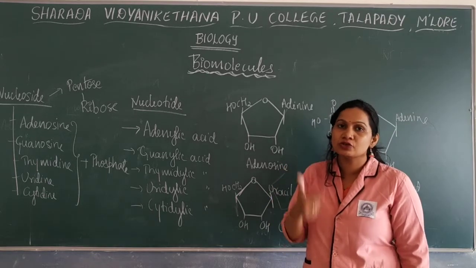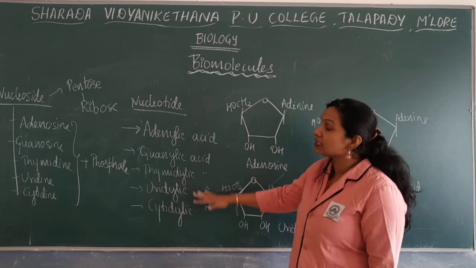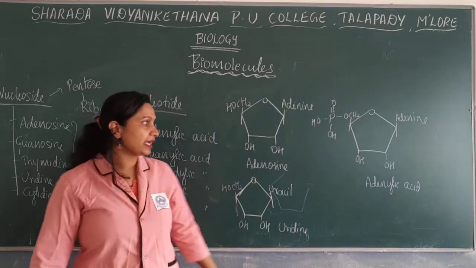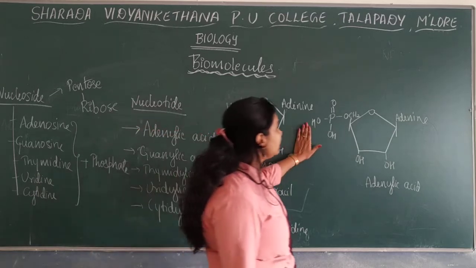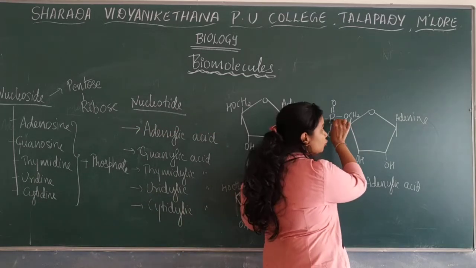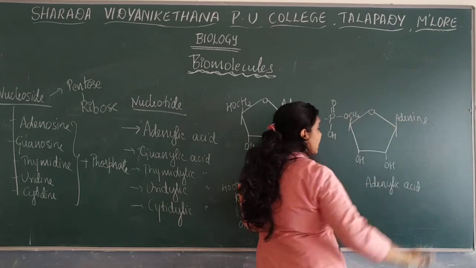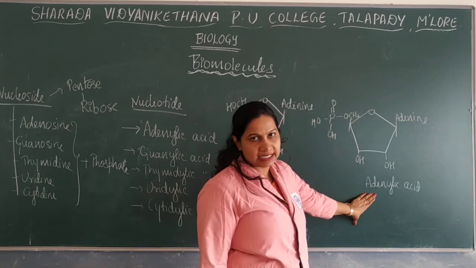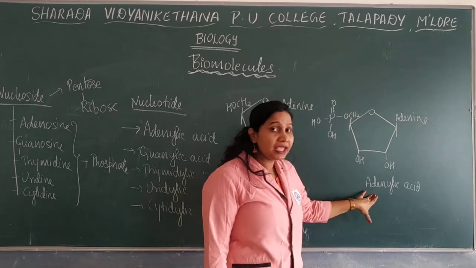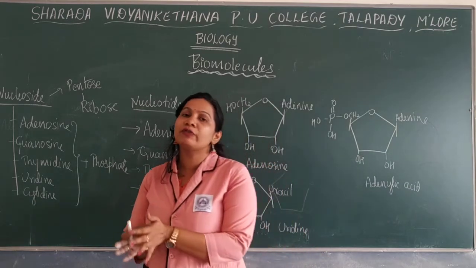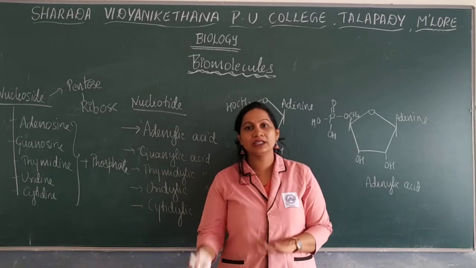There are about 5 nucleotides here. You can check here, this is a phosphate group, this is a nitrogen base and this is the sugar, and that forms the adenylic acid. It is a nucleotide.